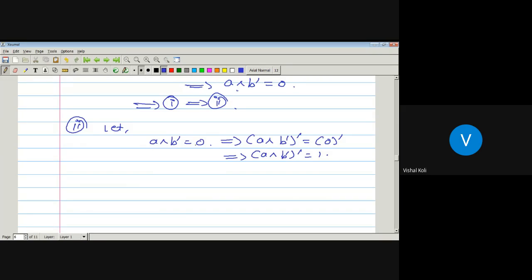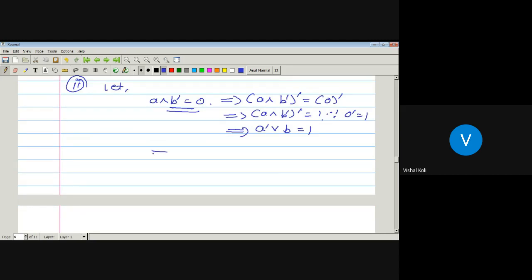As here, A meet B complement is equal to 0, we have taken the complement on both sides. So A meet B complement and its complement is nothing but 0 complement, which is 1. Then by De Morgan's law, A meet B complement and its complement is nothing but A complement join B complement and its complement. And we know that complement of complement is that element itself. So A dash join B is equal to 1. And that is what we have to prove. So A meet B dash is equal to 0 implies A complement join B is equal to 1. So from that we can say 2 implies 3.